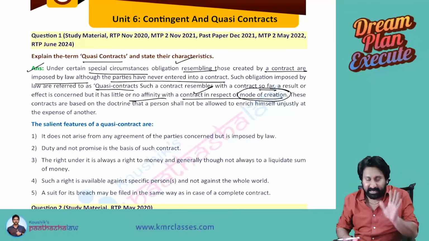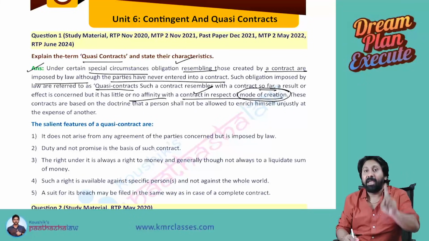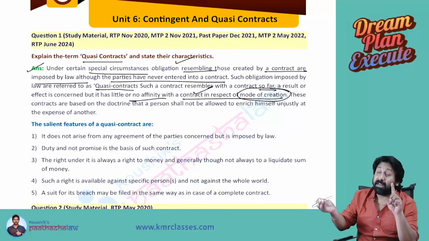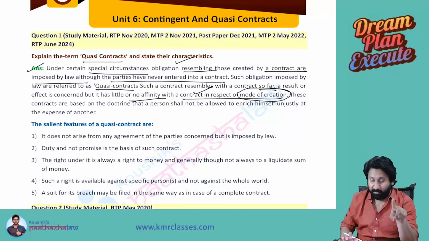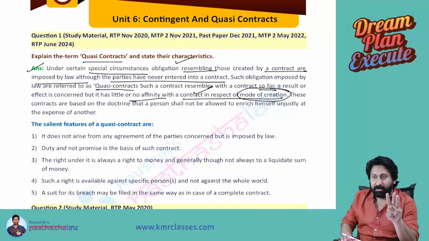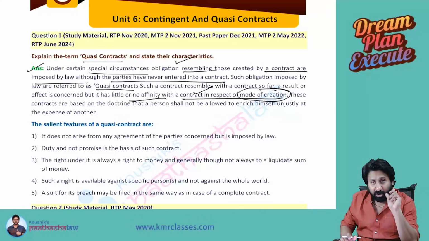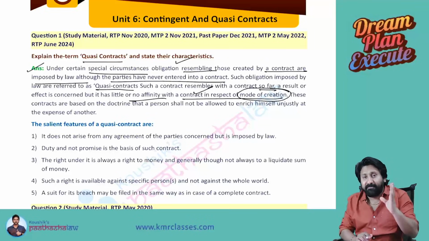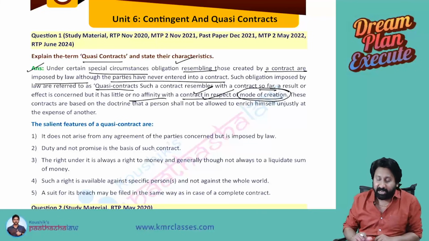That's the second point you need to write. So what is the first point? Under certain special circumstances, an obligation resembling that of a contract will be created, though really there is no contract. Number one: those are called quasi contracts. Point number two, as far as the contract is concerned, there is little or no relation with the general mode of creation of a contract.